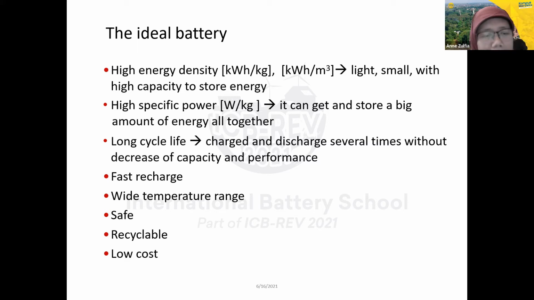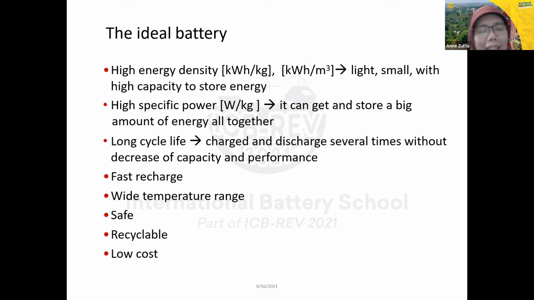And it should be fast rechargeable. So this is actually for a secondary battery. And then a wide temperature range, safe and recyclable. In the future, we need this recyclable battery. And the cost must be cheap.